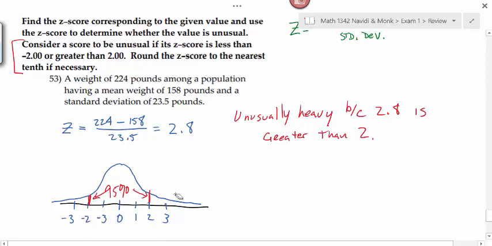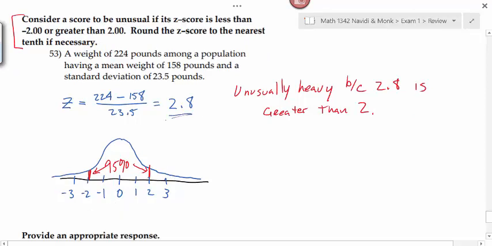Anything greater than 2 or less than -2 yields what we consider to be an unusual result. Unusually low if our z-score is down here, unusually high if our z-score is up here. 2.8 is almost 3, it's way up here, so that would be an unusually high number. Oops, thank you, -1. This would be unusually high.